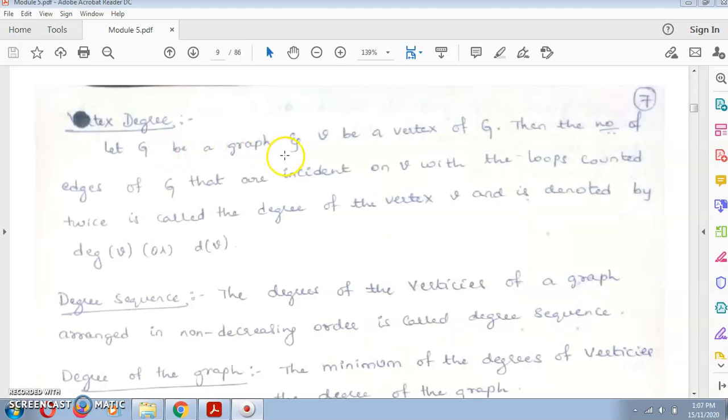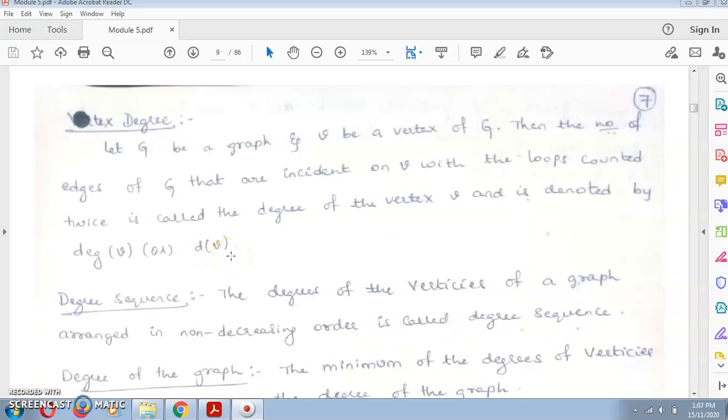Let G be the graph and V be the vertex of a graph. Considering a graph G and V is the vertex of the graph, the number of edges of graph G that are incident on V, with the loops counted twice, is called the degree of the vertex V and is denoted by deg V or d of V. Always the vertex degree is denoted by deg V or d of V.